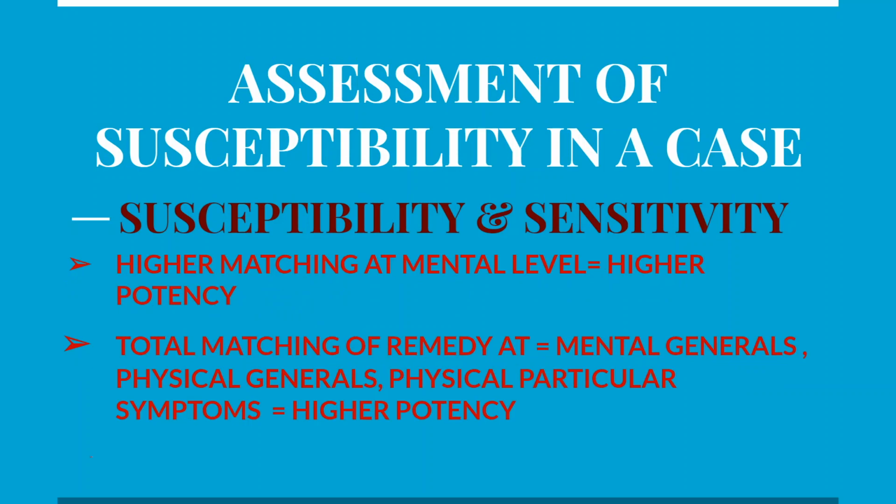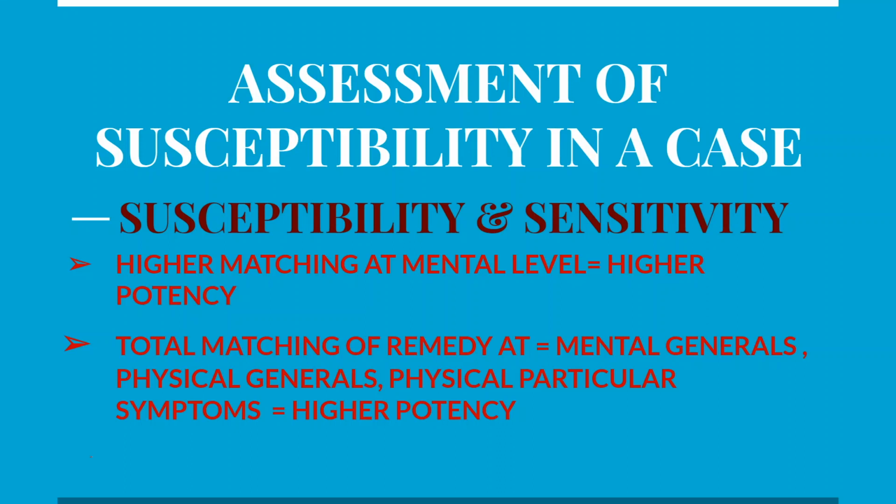Higher matching at the mental level of the remedy indicates higher potency. If we consider the totality, it has characteristic symptoms and the remedy prescribed has a clear-cut indication at the level of mind, indicating remedies such as Natrum mur, Lycopodium, Sulphur, Kali carb, Magnesium.